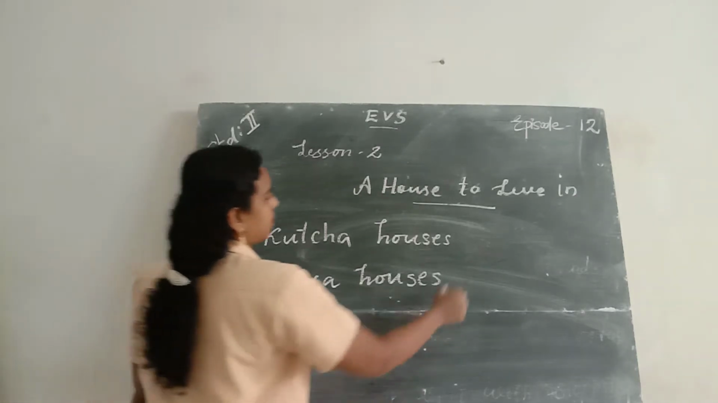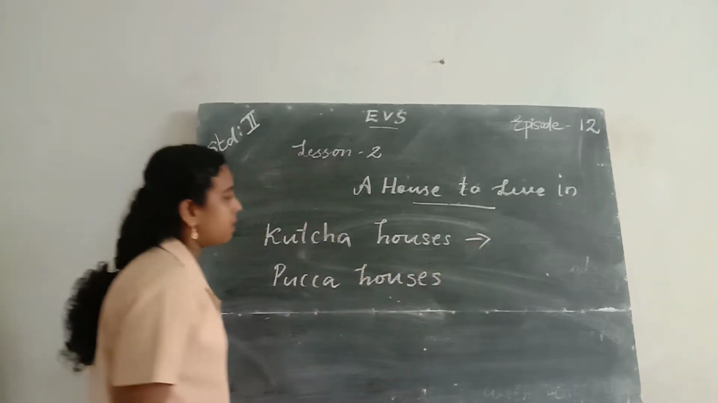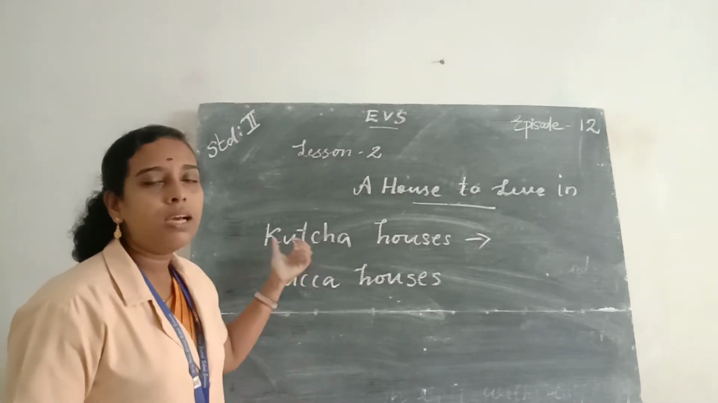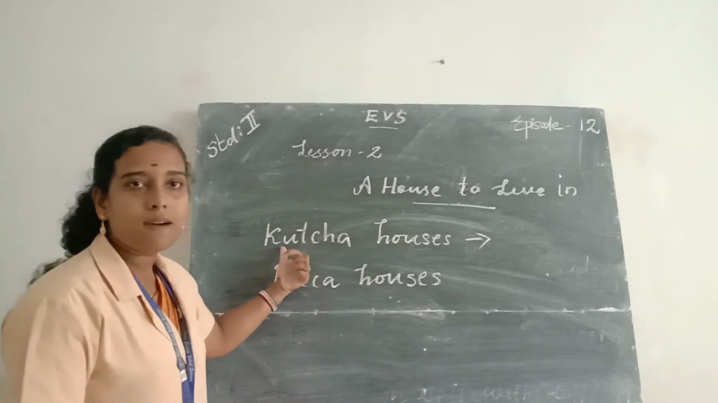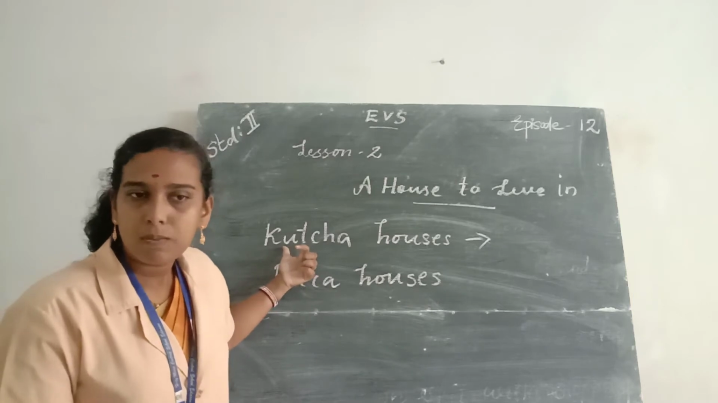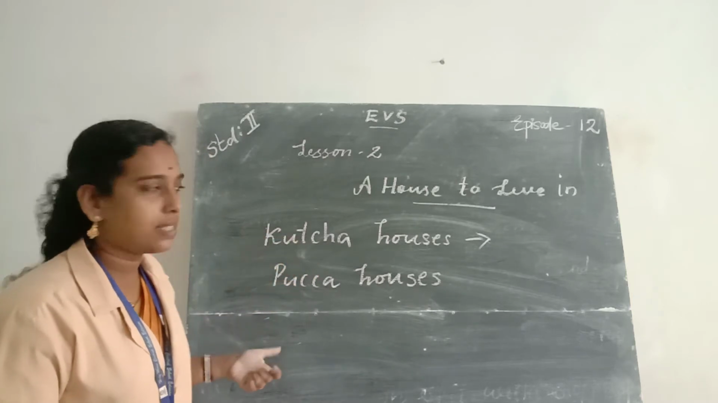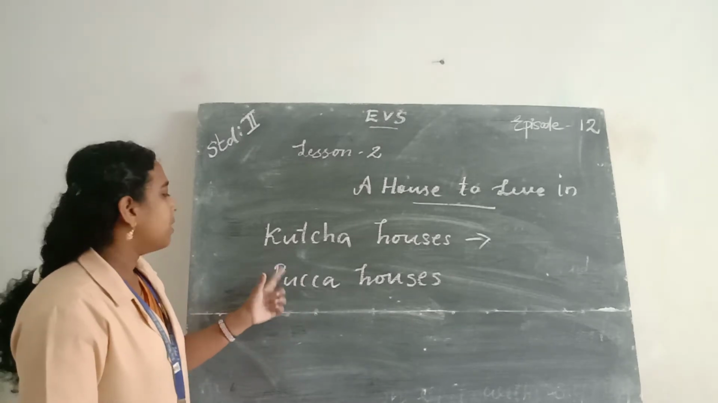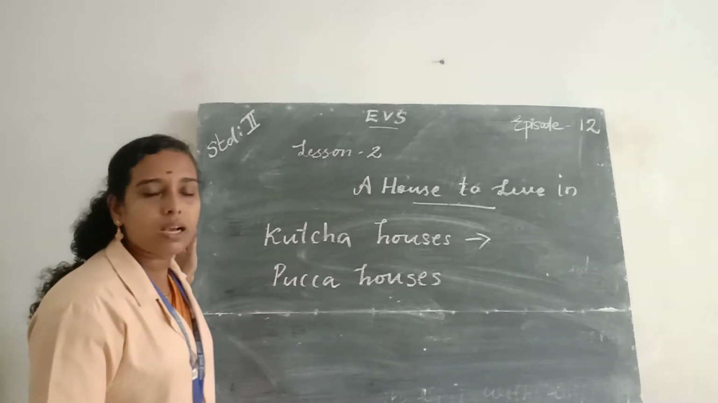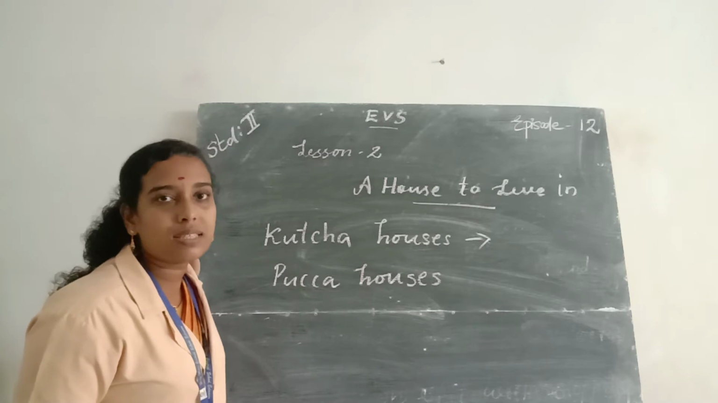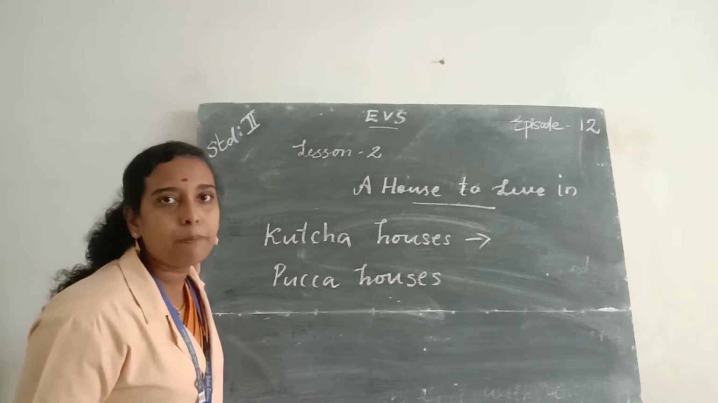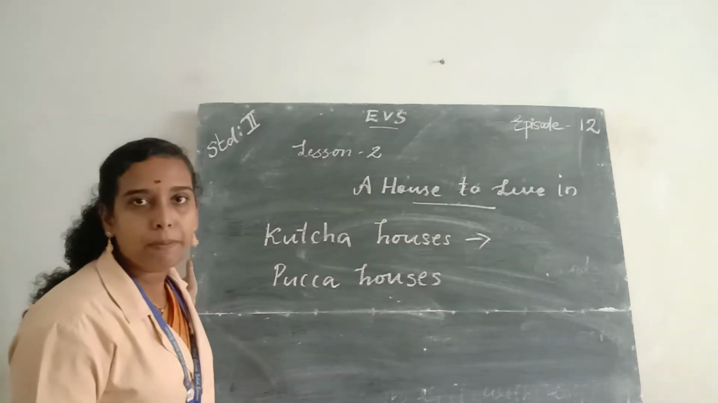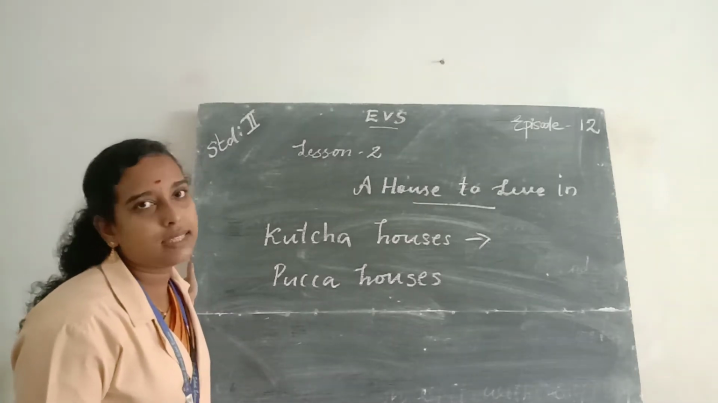Kacha houses. The houses made with sticks, leaves, straw and mud are called kacha houses. And kacha houses are mostly found in villages. They are not very strong houses. Okay, then the next one, pakka houses. Pakka houses are very strong houses and they are made with cement, bricks, wood and iron rods. Pakka houses are mainly found in cities.